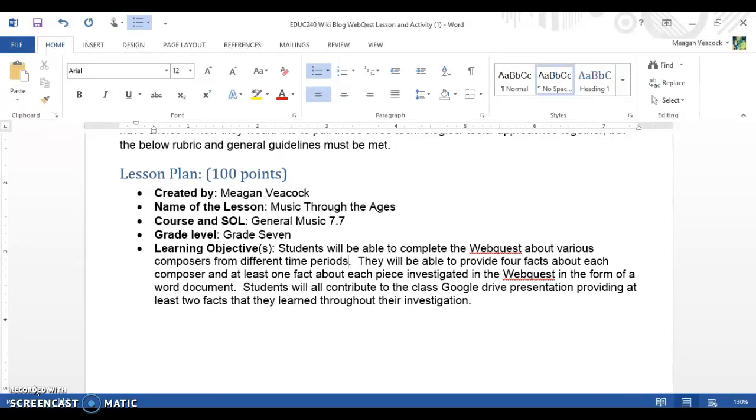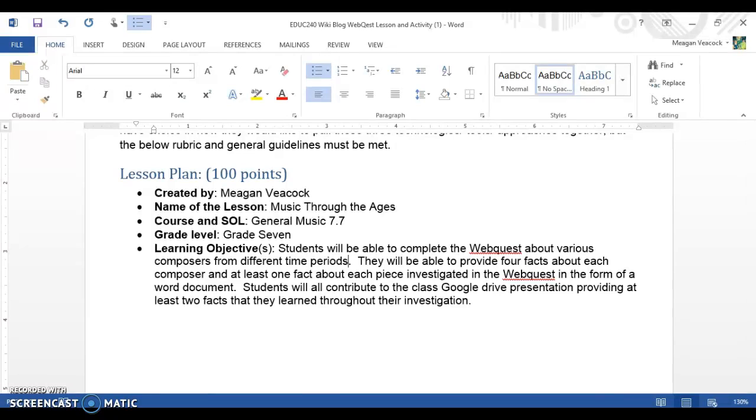The learning objective is that students will be able to complete the Webquest about various composers from different time periods. They will be able to provide 4 facts about each composer and at least 1 fact about each piece investigated in the Webquest in the form of a Word document. Students will all contribute to the class Google Drive presentation, providing at least 2 facts that they learned throughout their investigation.